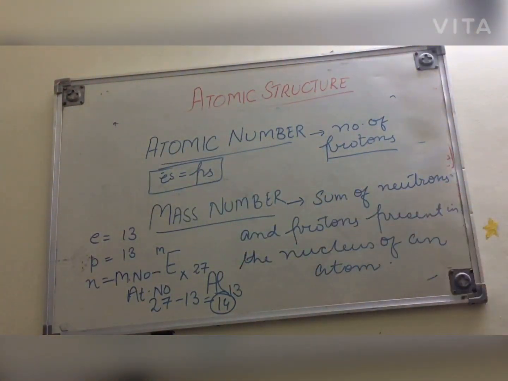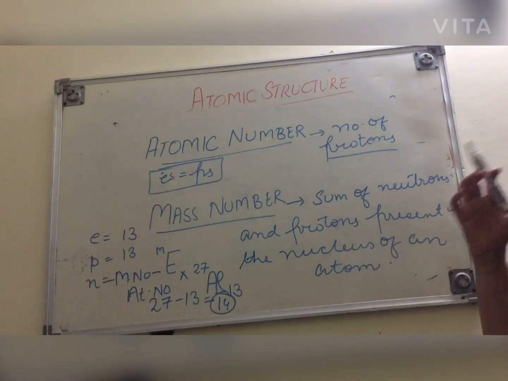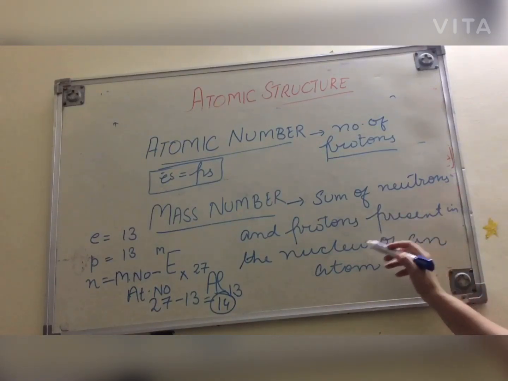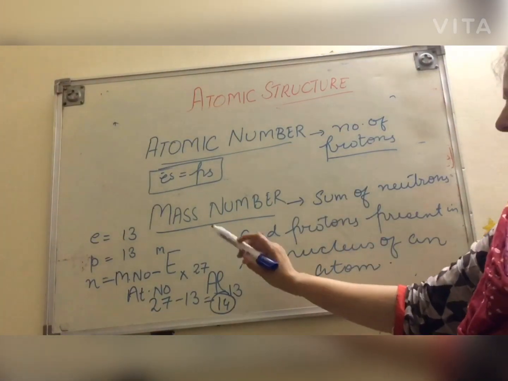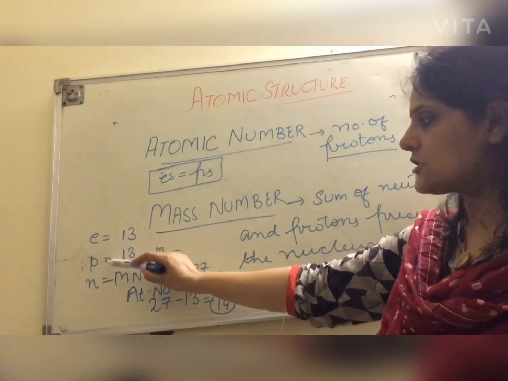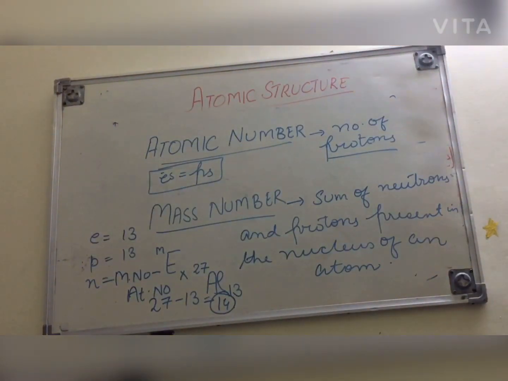Mass number is the sum of neutrons and protons present in the nucleus of an atom. ओके, न्यूक्लियस के अंदर क्या प्रेजेंट है? न्यूट्रॉन्स एंड प्रोटॉन्स. उन दोनों का जो सम है, सम ऑफ प्रोटॉन्स एंड न्यूट्रॉन्स इज नोन एज मास नंबर. If we know the atomic number and mass number, we can tell about electrons, protons and neutrons, where neutrons is mass number minus atomic number. So these two terms are very important in atomic structure, atomic number and mass number. Atomic number tells us about the number of protons and mass number tells us about the sum of neutrons and protons in the nucleus of an atom.